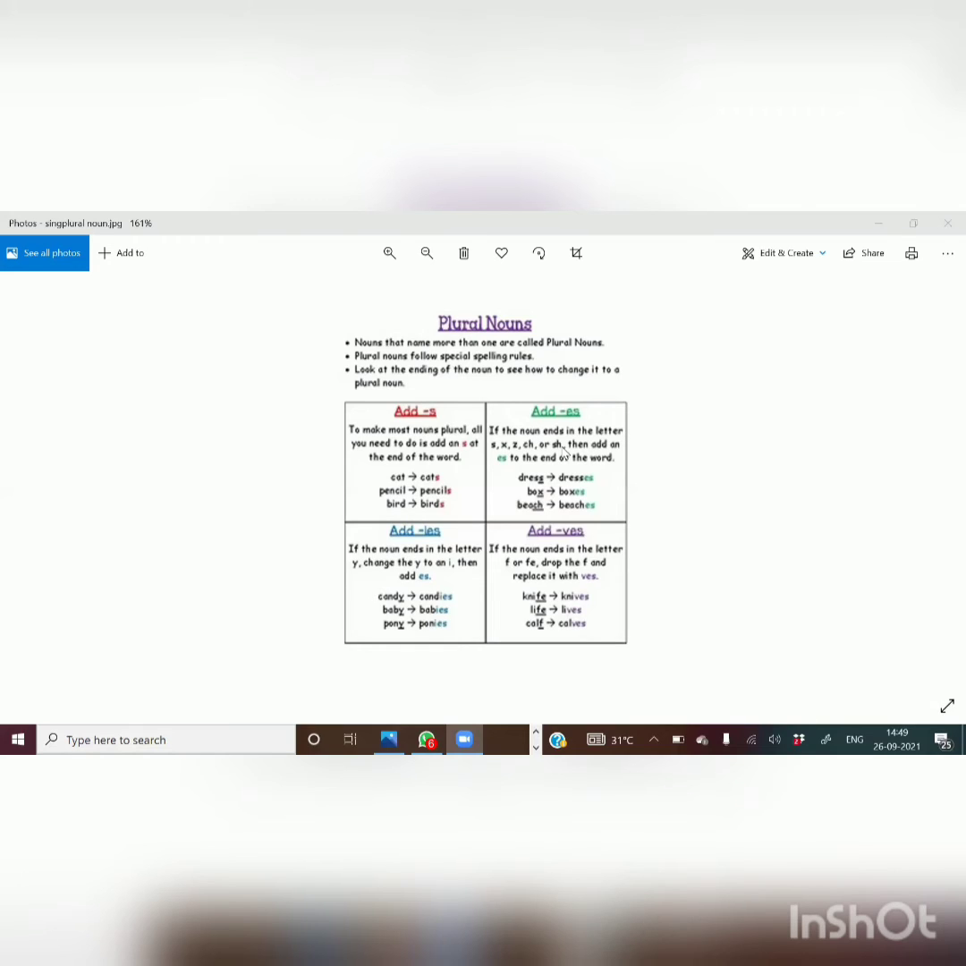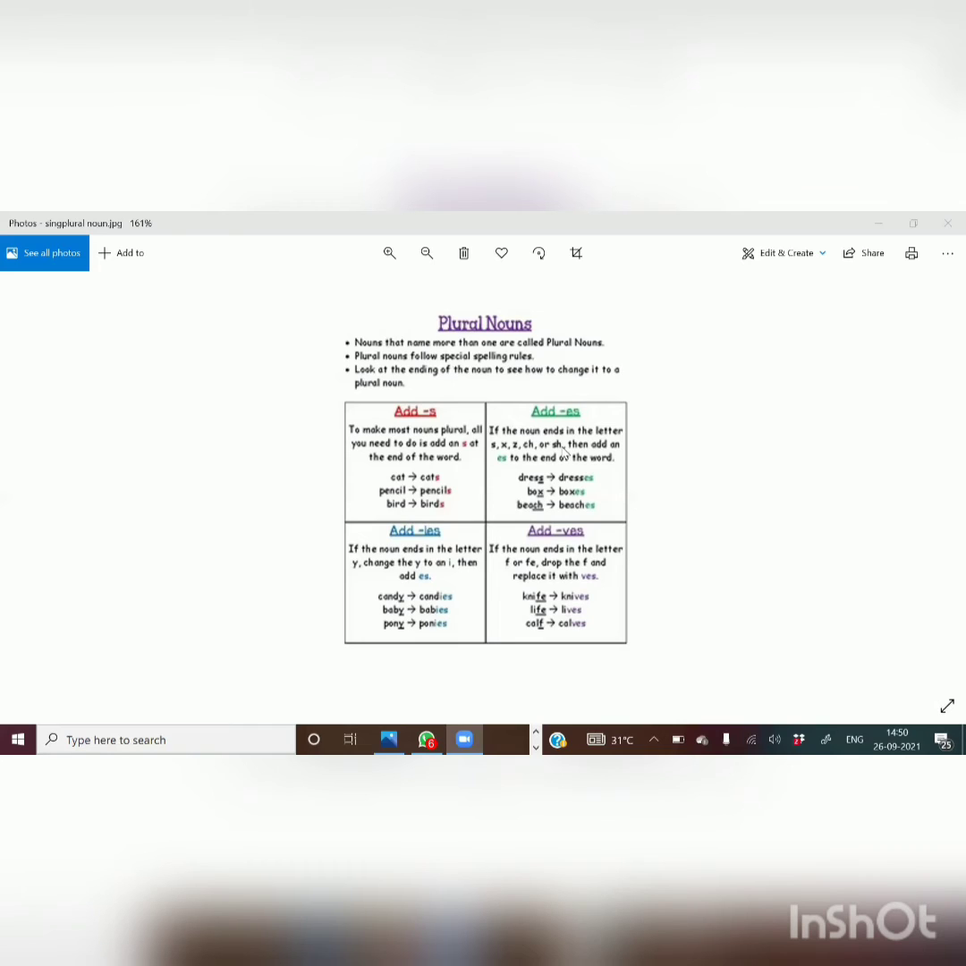Okay, and the next rule is where we change the word by adding ies. When a noun ends with the letter y, we drop that y, and instead of y we add ies. Party, parties. Baby, babies. Fairy, fairies. Country, countries. Pony, ponies. So if it ends with y, you have to omit the y and add ies.